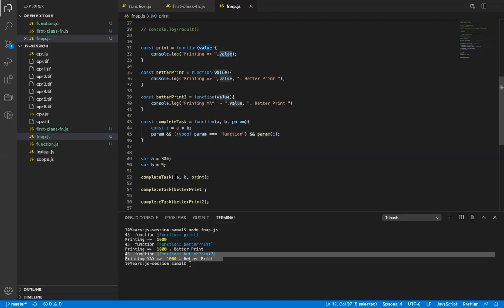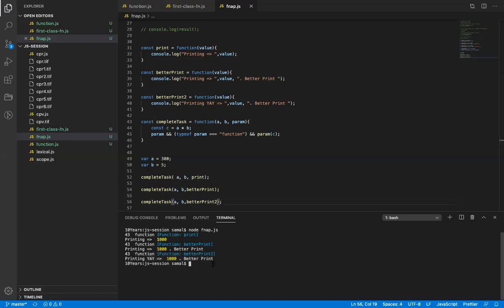Same way, I can do it here. All right, if I run this now, it will say printing 1500, printing 1500 beta print, and printing 1500 beta print. I hope you are getting this.